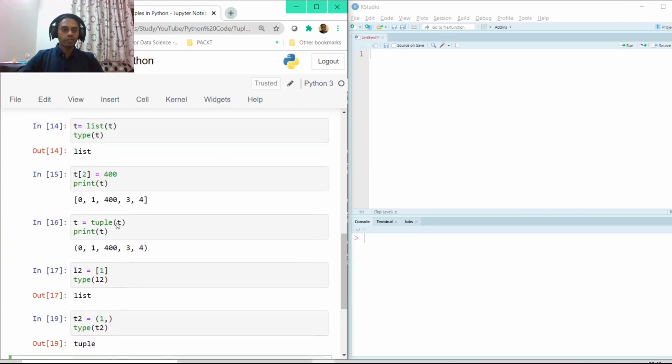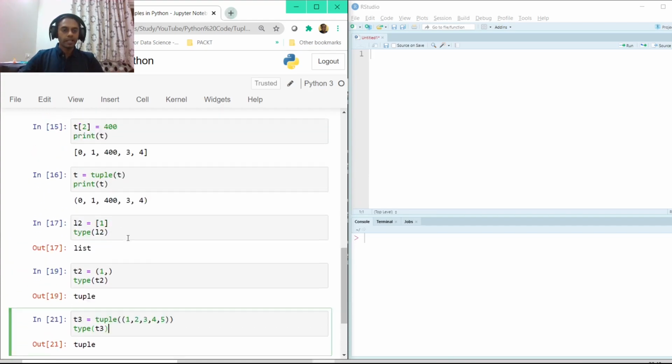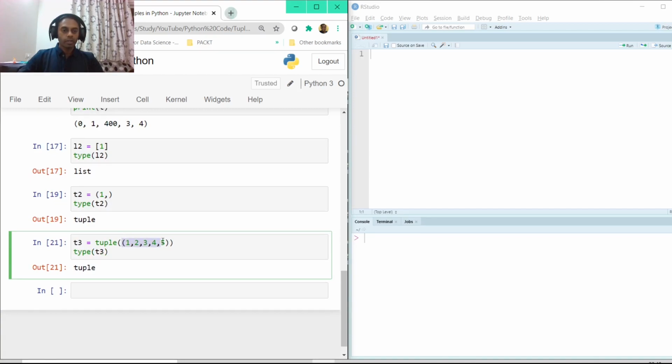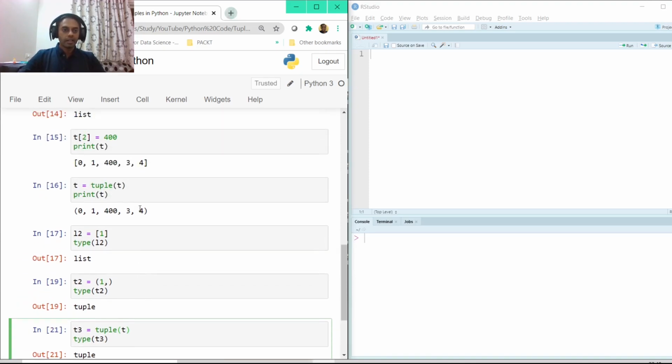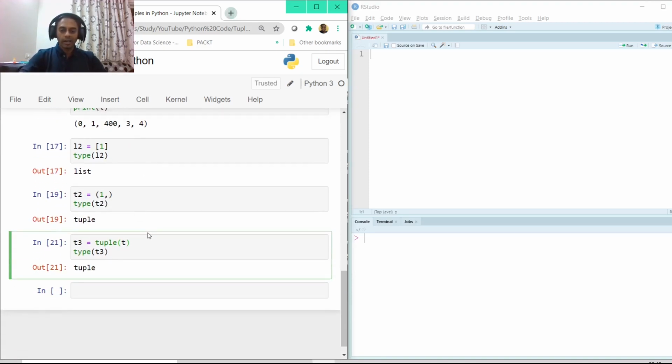Or in other words, instead of having all these values here, if I just pass T, or if I just pass L, anything can be converted. So even a list can be converted to a tuple. If I just pass it as is, it would get converted to a tuple. So these are minor differences between how a tuple works and how a list operates.